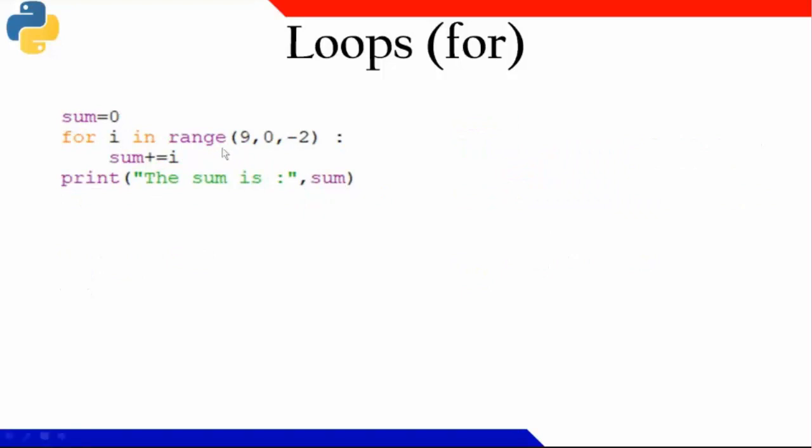Similarly, I can take the range function once more, that is 9 to 0 with step -2. Remember 0 is not included, so before 0, 1 is there. So 9 will be included, 7 will be included, 5 will be included, 3 will be included, and 1 will be included. All those values I'm going to sum up and print.